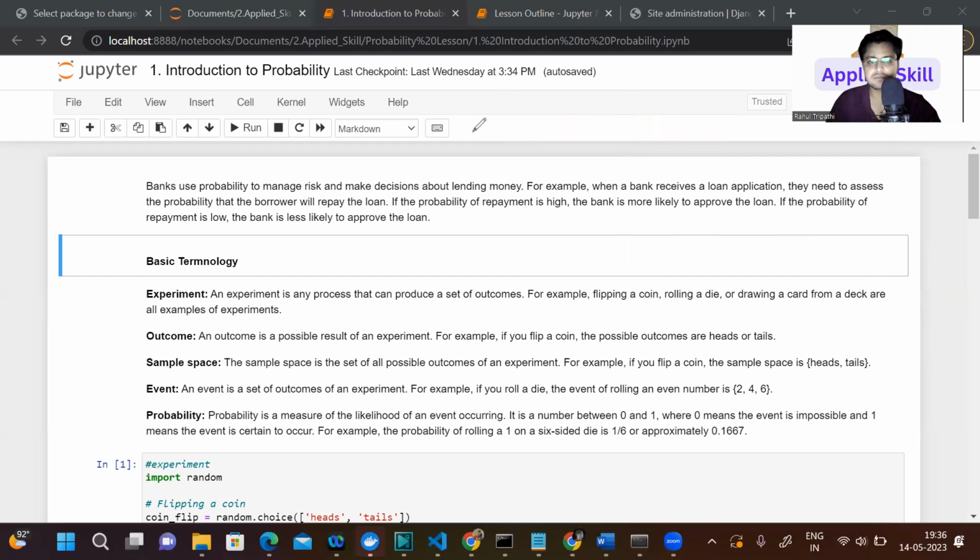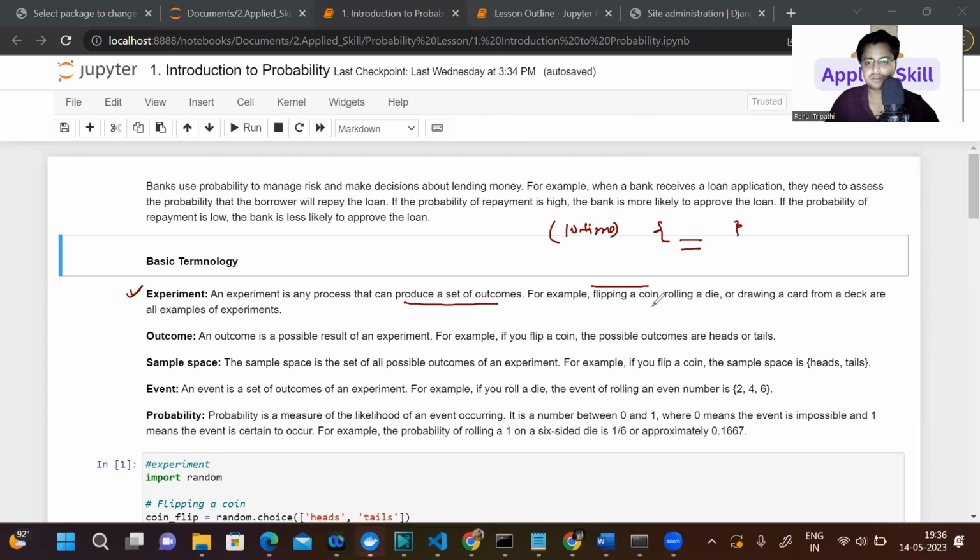So before diving into probability in depth, we need to understand some basic terminology. First, we have to understand what an experiment is. An experiment is any process that can produce a set of outcomes. For example, if you are flipping a coin 10 times and every time you note down the result somewhere, that is going to be your experiment.